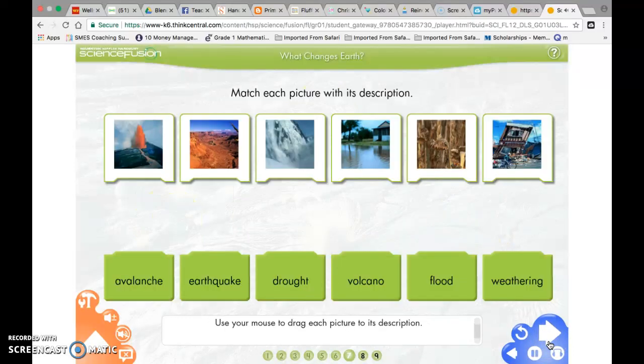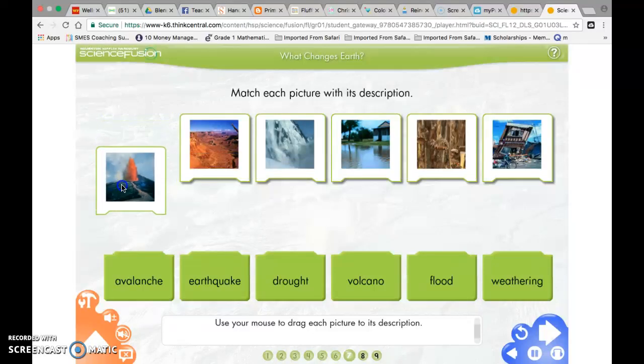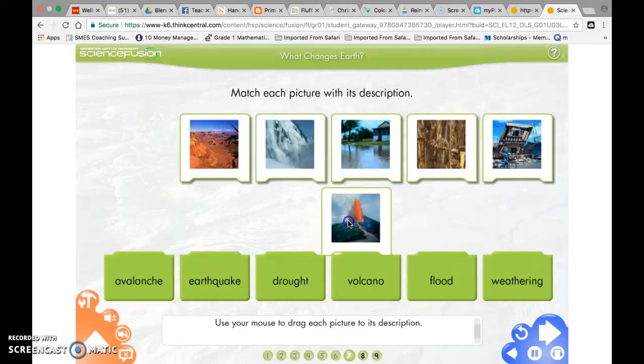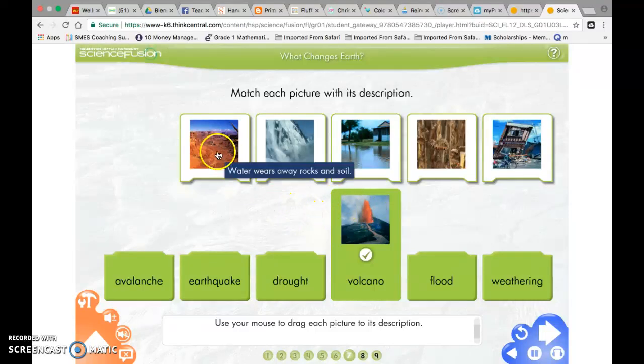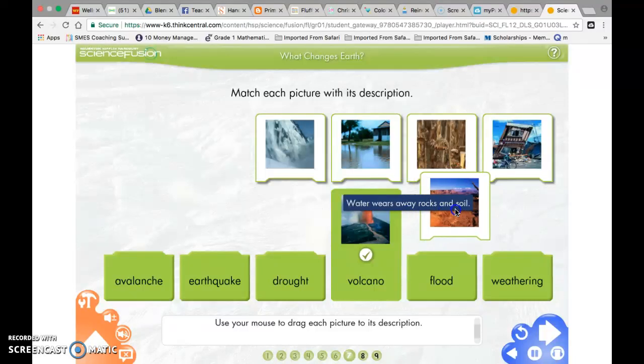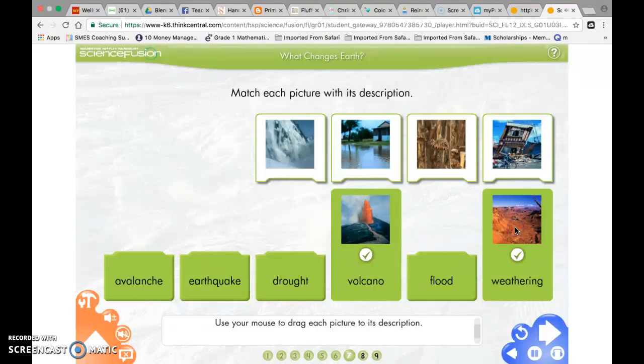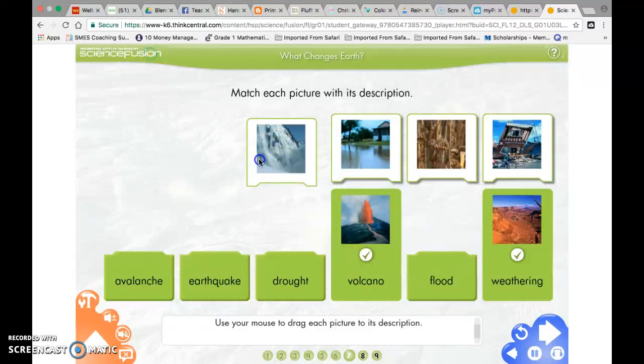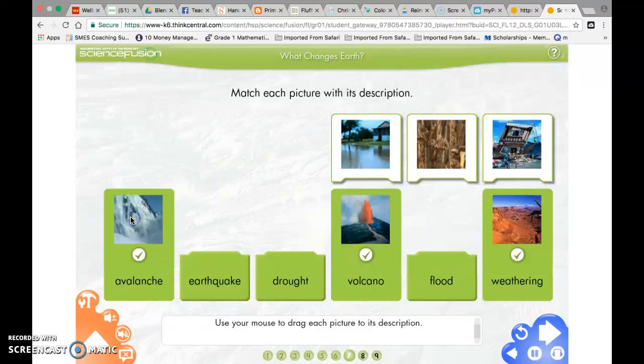Use your mouse to drag each picture to its description. So what do you think this one is here? I think it looks like a volcano. I see the ash. This one here, it says water wears away rock and soil. So it wears it away. So I think that is weathering. The snow falling down rapidly or quickly is an avalanche.